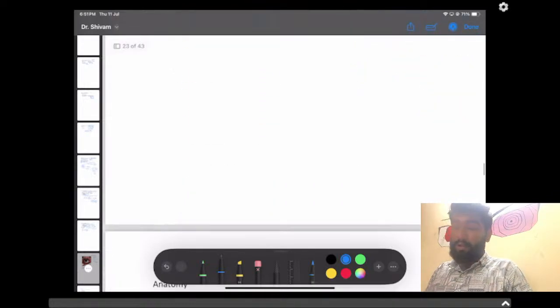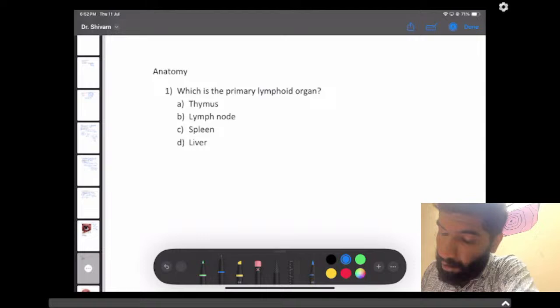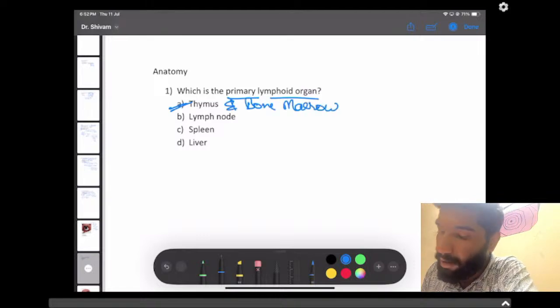Okay, guys. So now let's begin with the anatomy part. As you all know, anatomy was good this time, not that hard. So let's begin the first question. What is the primary lymphoid organ? Primary organs are thymus and bone marrow. Some students are saying thymus was present, some were saying bone marrow was there.